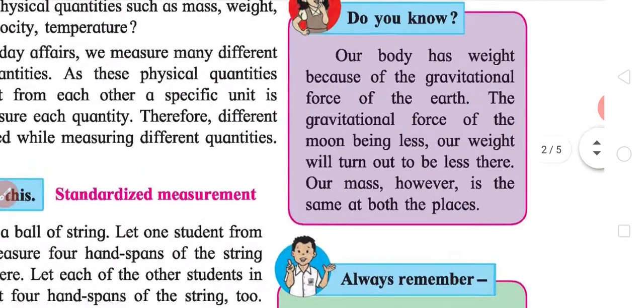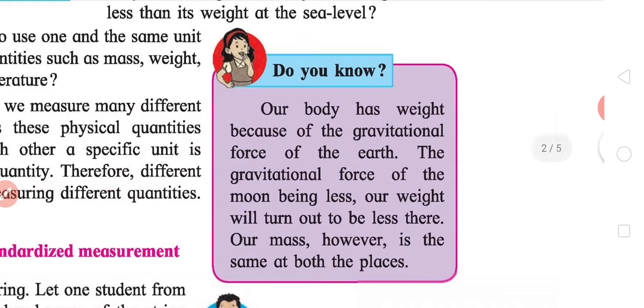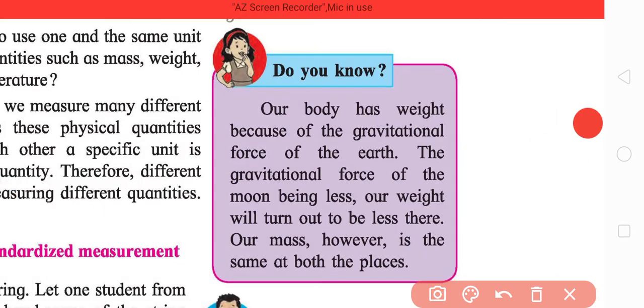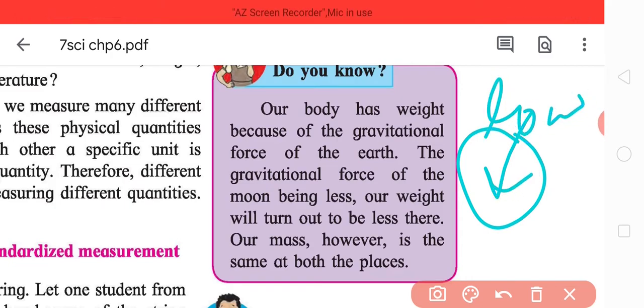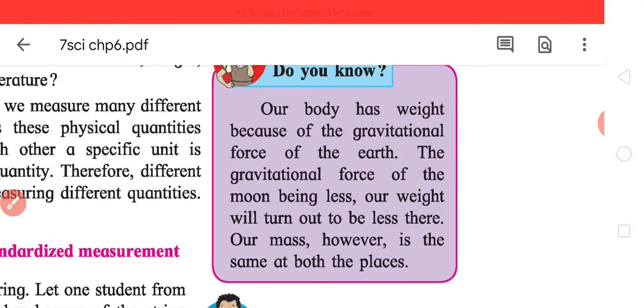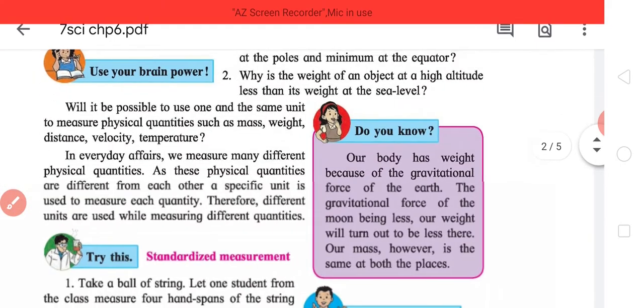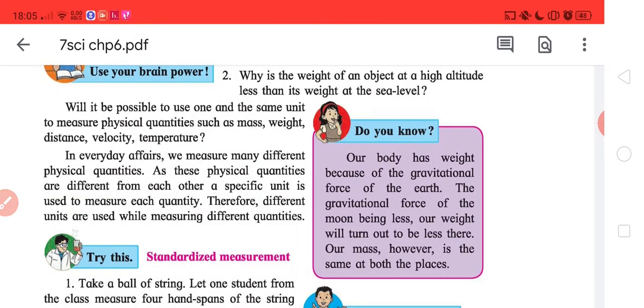One of the things, it's a really interesting fact, so I think it should be covered first: on the moon, the value of pull is low. Hence, our weight is lower on the moon than on the Earth. But one thing to remember is our mass is the same. Our body is our body. That does not change. But the pull changes. Hence, our weight is different on different planets as well.